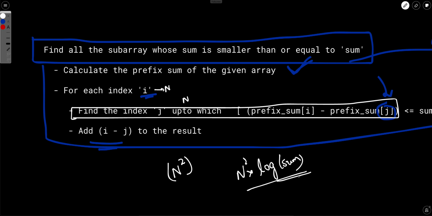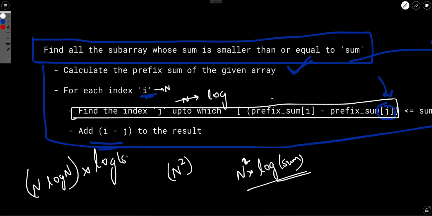This complexity is again not good. In our previous solution, when the answer was no and we were doing binary search, this part was taking log n time. So this entire function was taking n log n time, and we are calling this function inside a binary search, so that brings in the other log of sum.